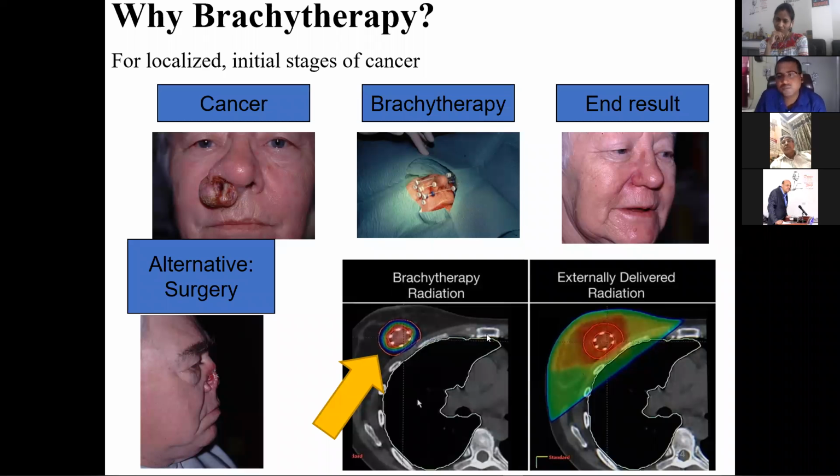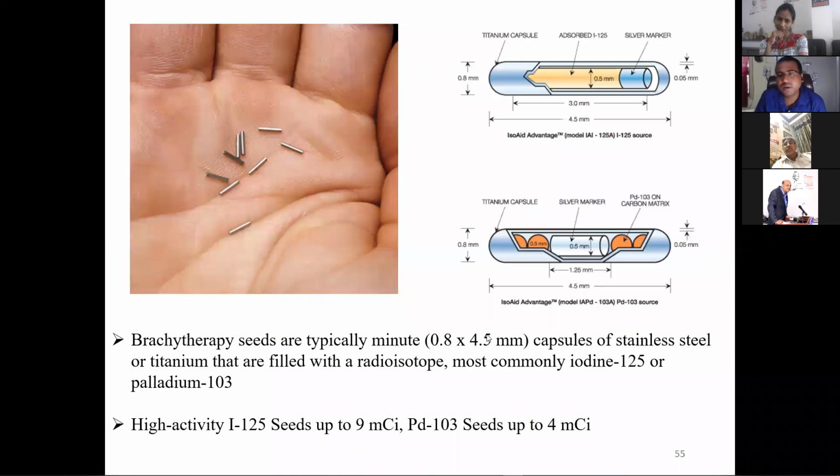There is a wide variety of brachytherapy sources, and one of them is the seed. The seed is like a small rice grain we see at home. The typical sizes are 0.8 to 4.5 mm capsules. These are not open; as I told you, it should be a sealed source. The sources are kept inside, then sealed with either stainless steel or aluminum or titanium. Iodine 125 and palladium 103 are used, with typical activities of 4 millicurie or 9 millicurie.